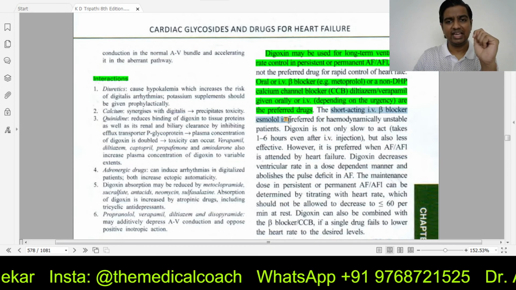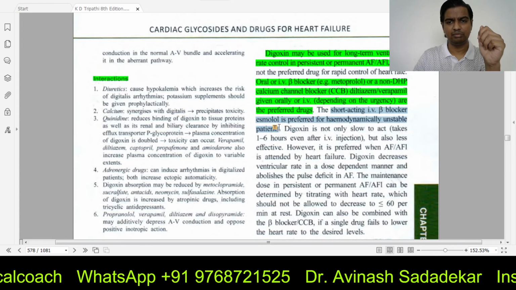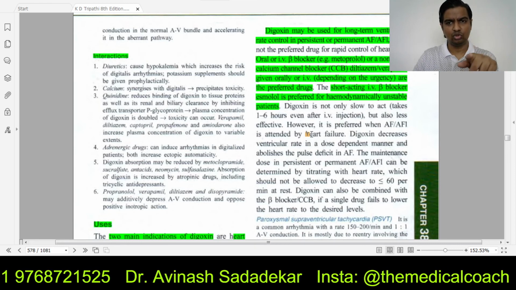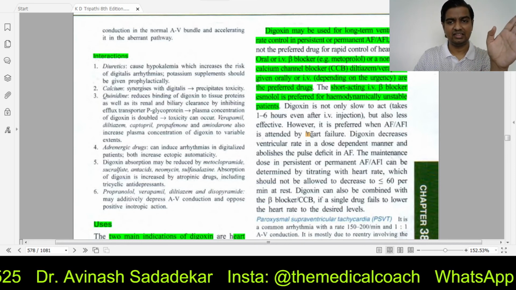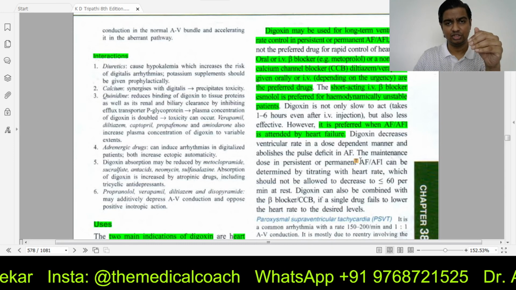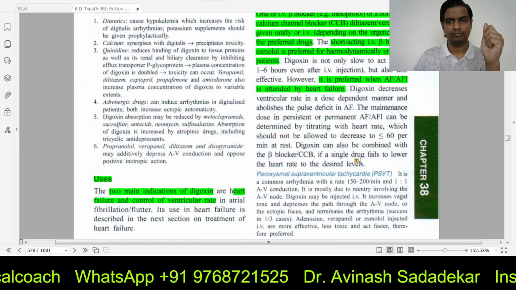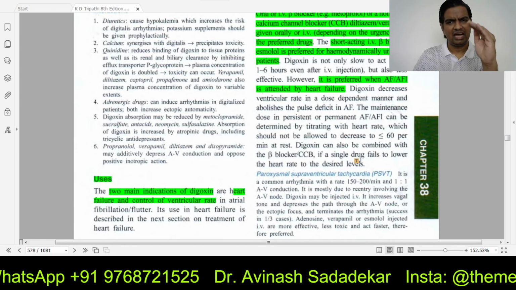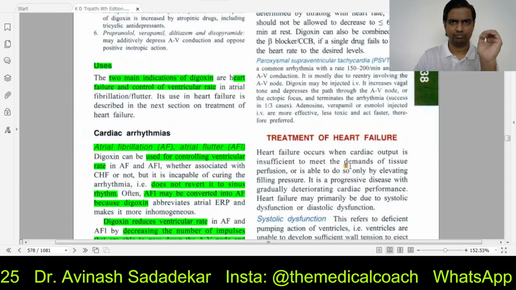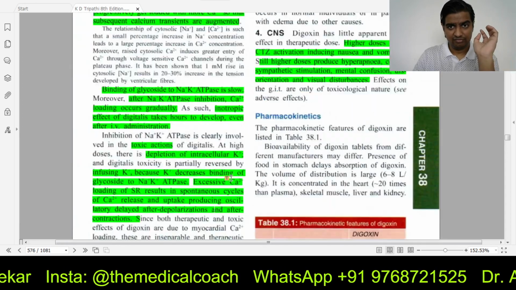We prefer using esmolol, especially for patients who are hemodynamically unstable. Digoxin is slow to act and is comparatively less effective, but it is preferred when atrial flutter or fibrillation is also accompanied by a heart failure component. Clear? Apart from this, you don't really have to worry too much about what they are doing. So go through this particular part first.